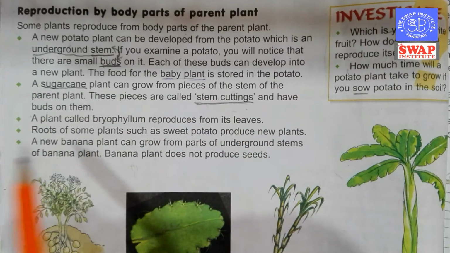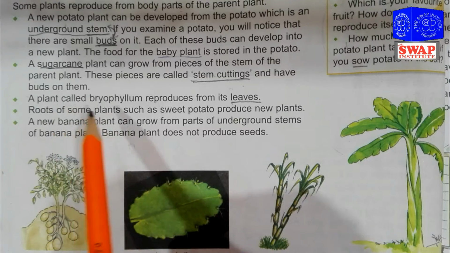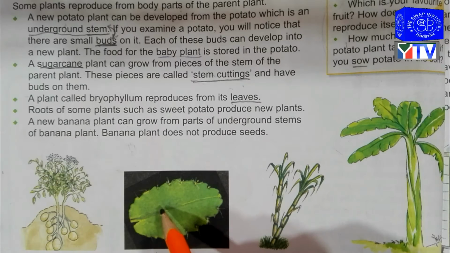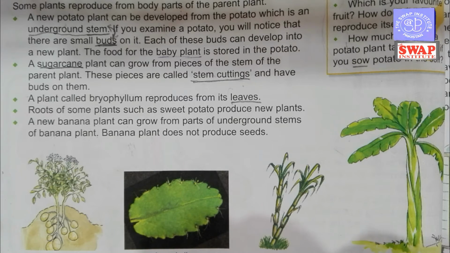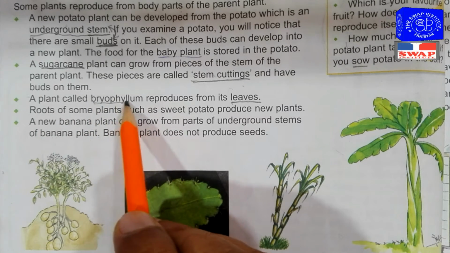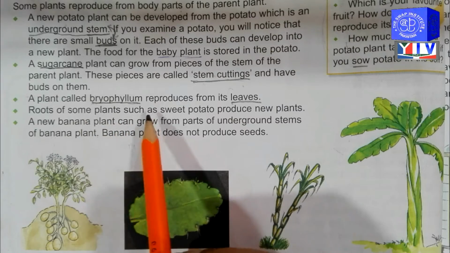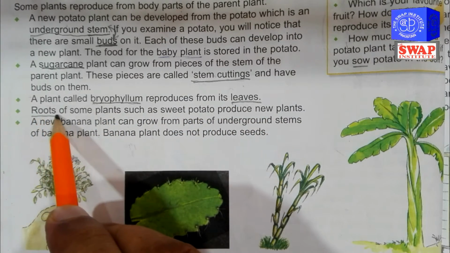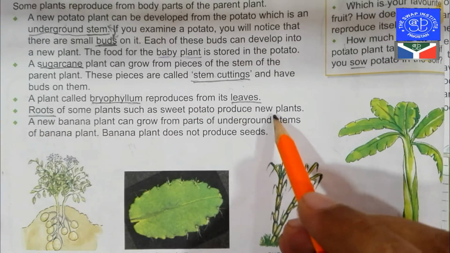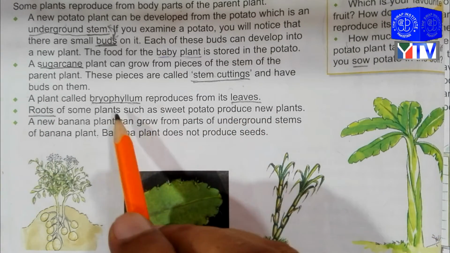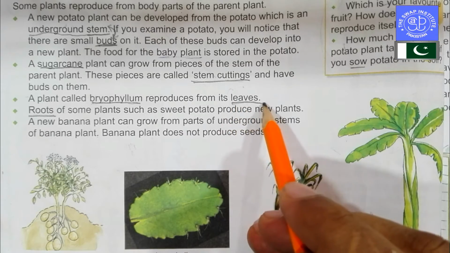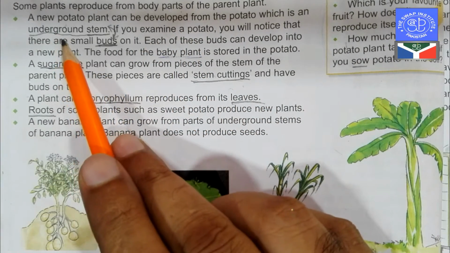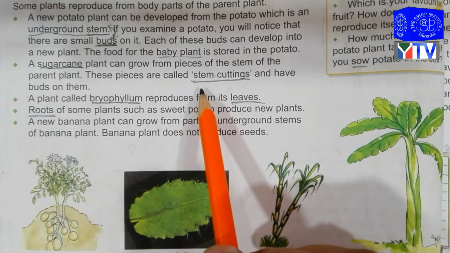A plant called bryophyllum reproduces from its leaves. This is the leaf of bryophyllum. Roots of some plants such as sweet potato produce new plants. This one is the roots. The part is roots for reproduction. Here the part is leaves. And in the upper two examples, sugarcane and potato, the stems.